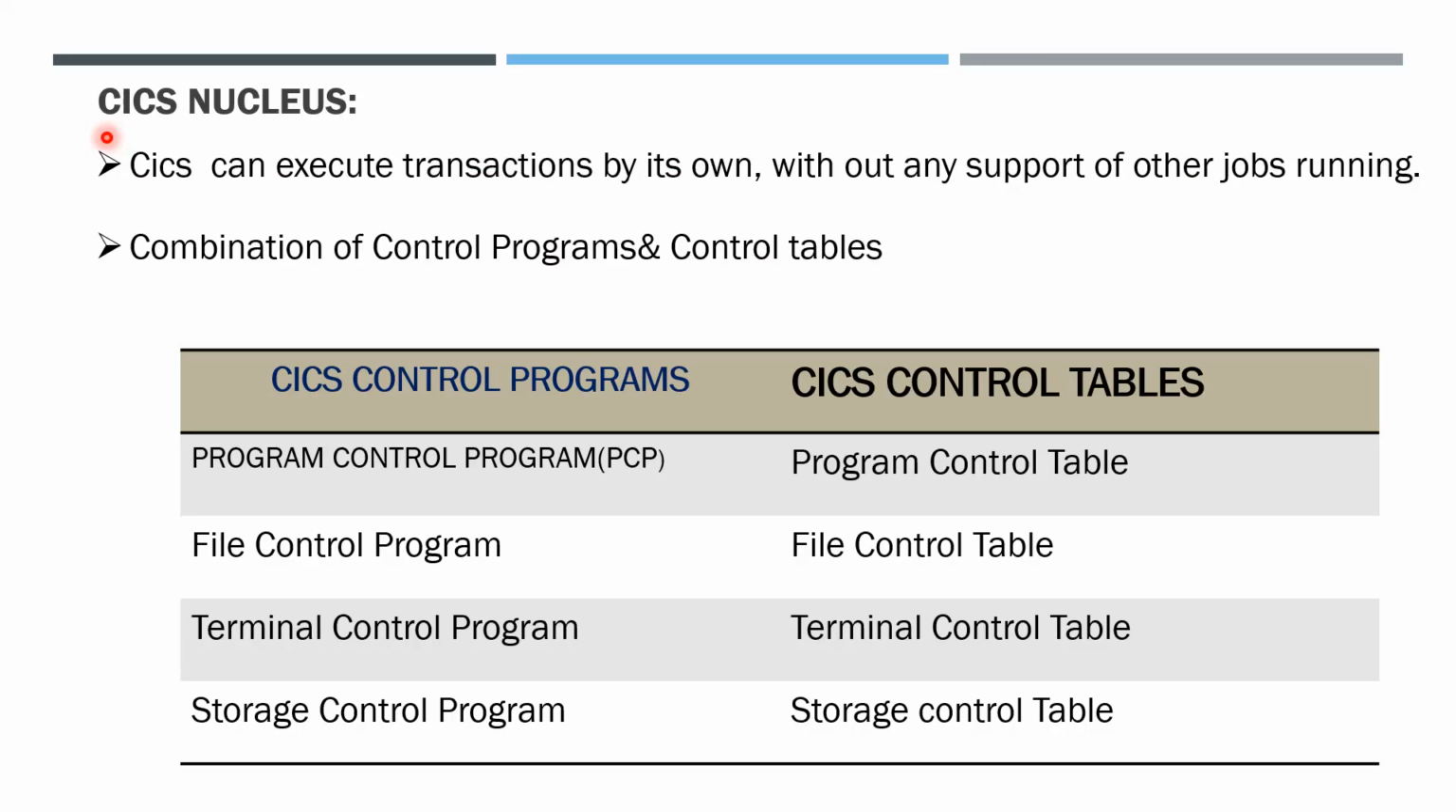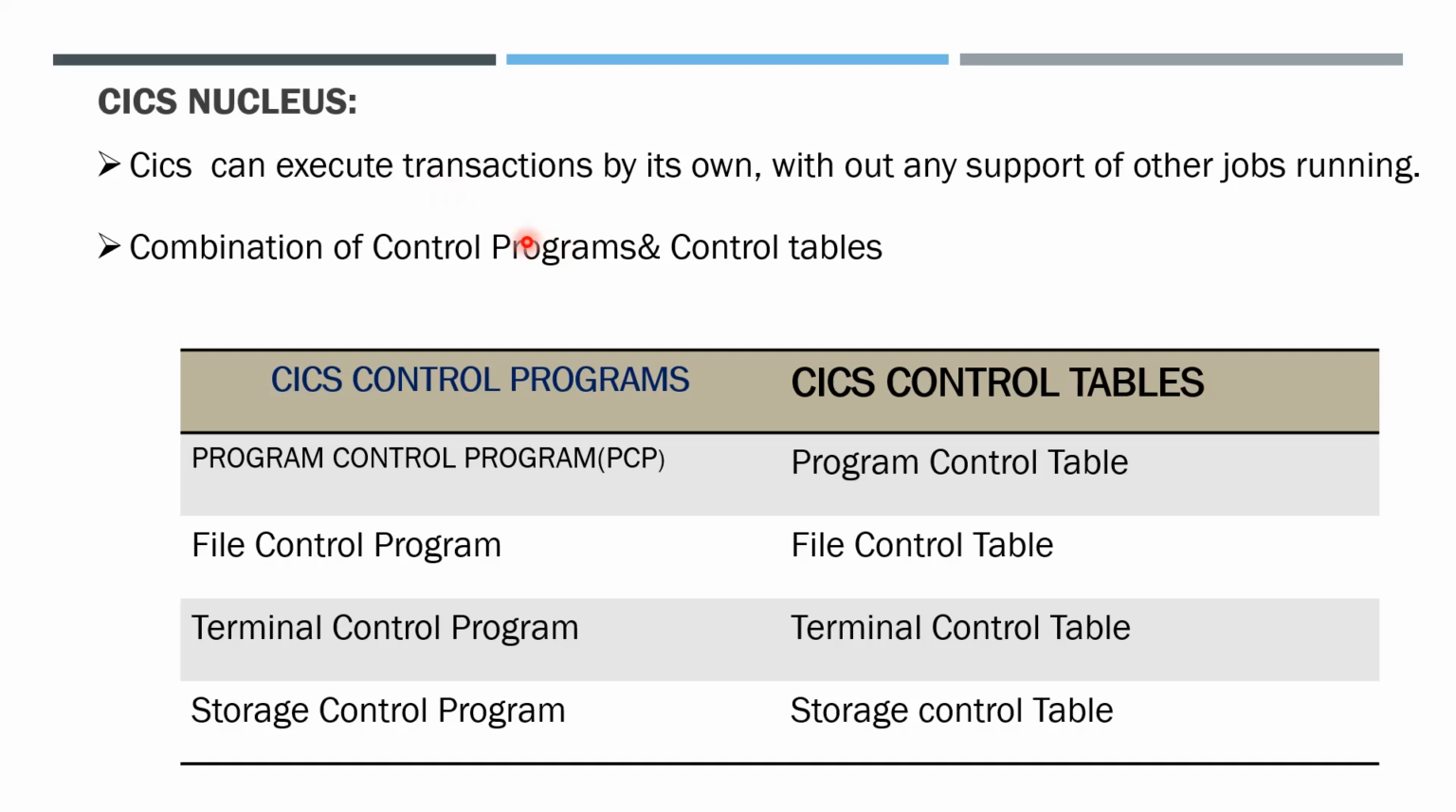KICKS is also termed as KICKS nucleus, because KICKS, the customer information control system, can execute transactions on its own. On its own, in the sense, without any support of other jobs running. It doesn't need any other jobs to be submitted, and any other jobs to be run to execute the transactions.